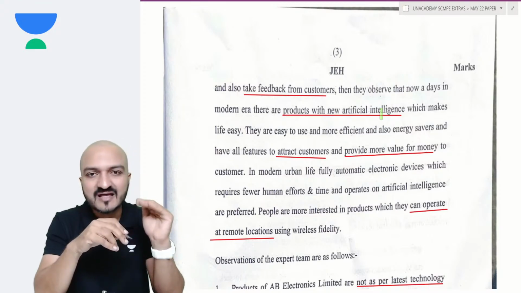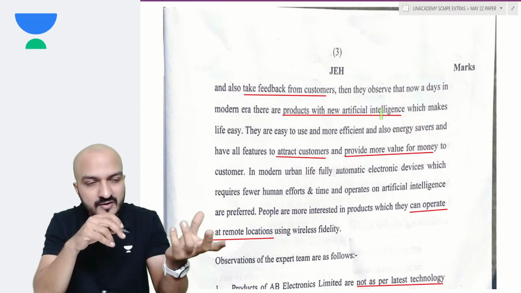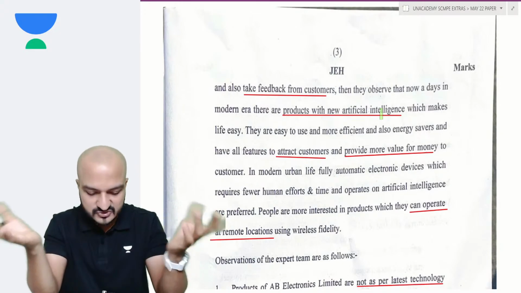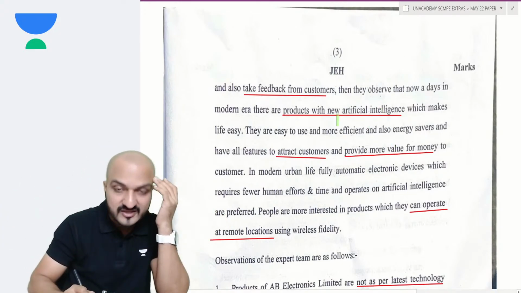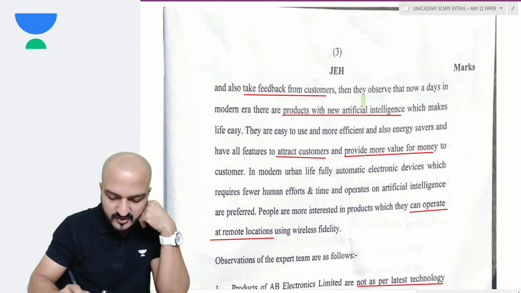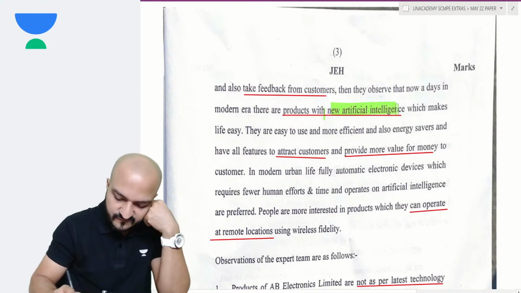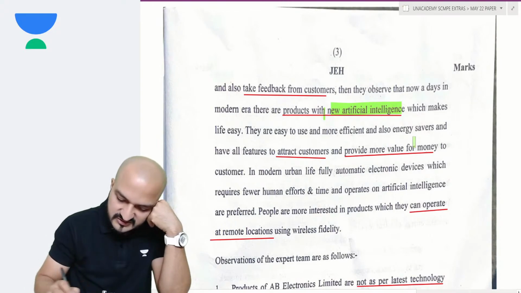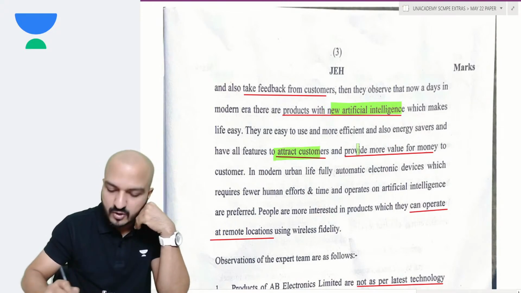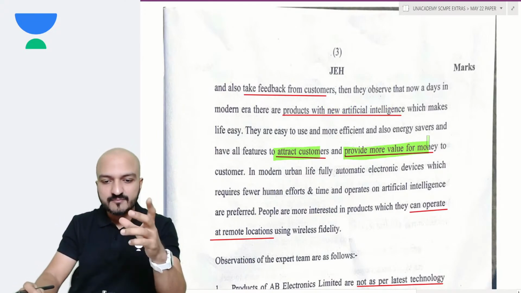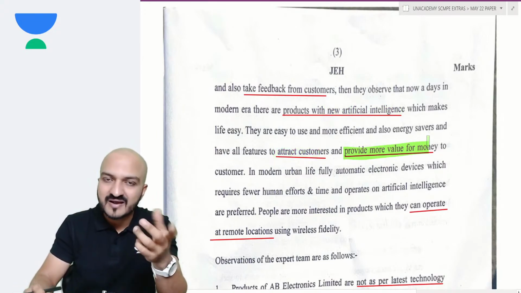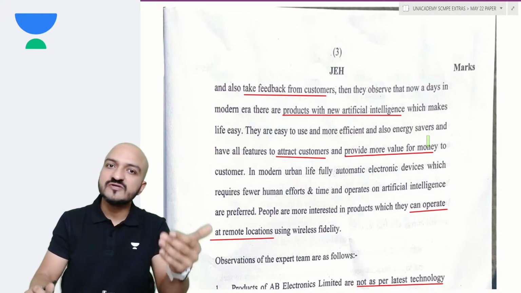However, nowadays customers don't want very good quality, they want more features. That's what they found out. They identified that nowadays the customers are actually wanting the products with more features like artificial intelligence. These features will attract the customers because they provide more value for money. Like they are giving the product at a similar price or maybe lesser price and with more features in them.